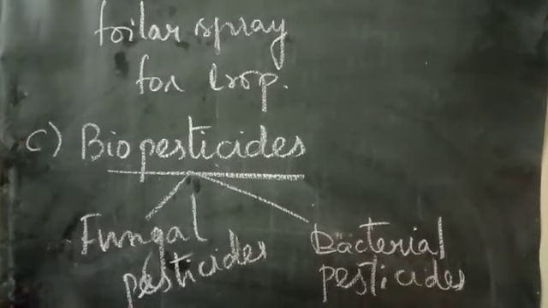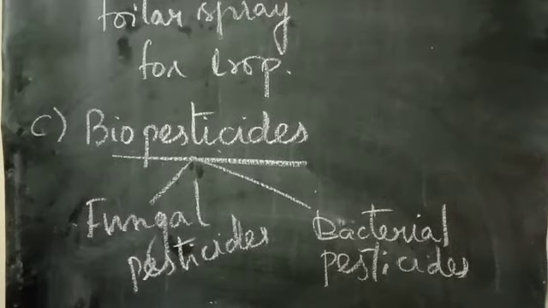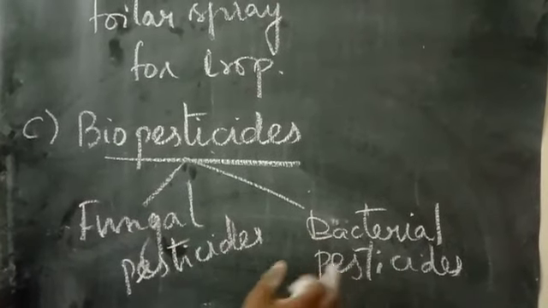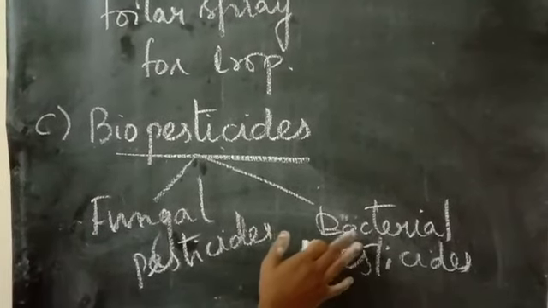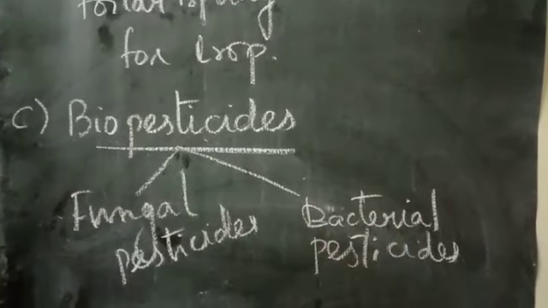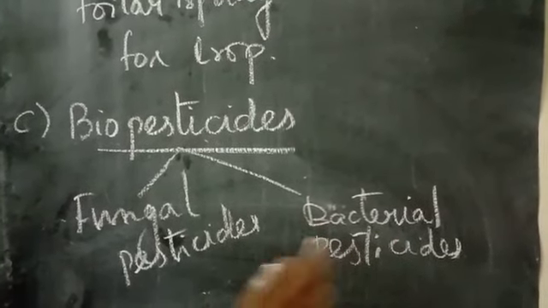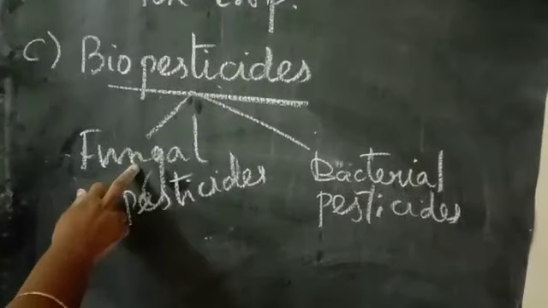Only the viral growth alone is very difficult to stop. The remaining fungal or bacterial infection, we can stop their growth easily. Clear? So it starts dominating the bacterial pesticides. All the bacteria, they will stop it. And here fungal infection will be stopped by this biopesticides, especially fungal pesticides.